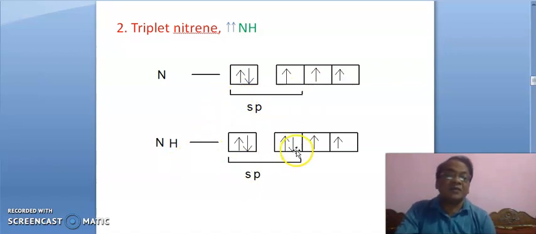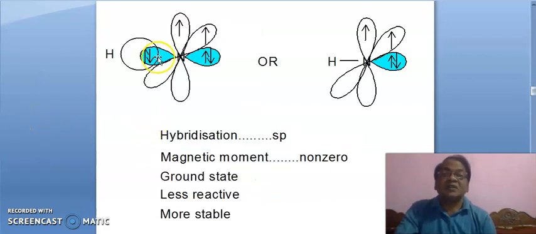And this is the electron of hydrogen which overlaps here, and it is NH. It is an sp hybrid orbital. One electron of hydrogen has overlapped here, forming one covalent bond. And it is py and pz orbital, one electron each.